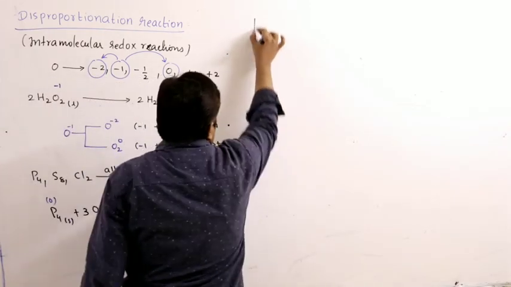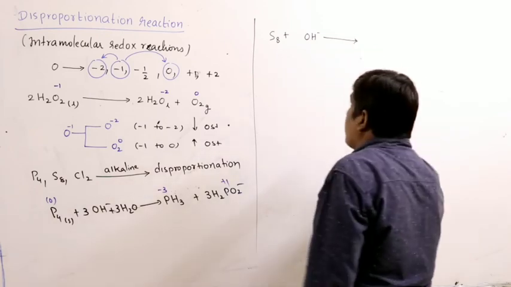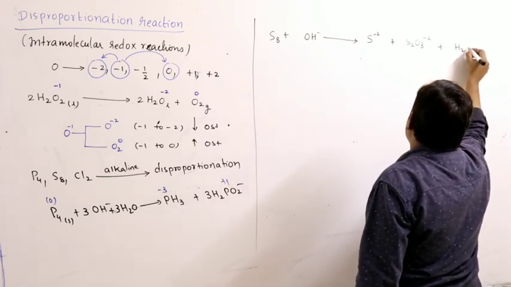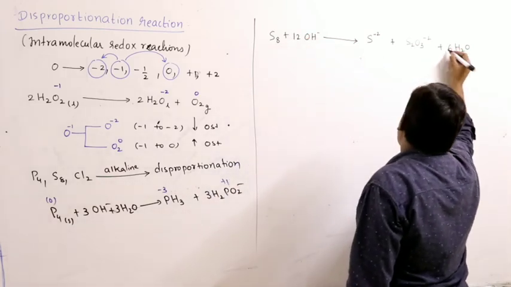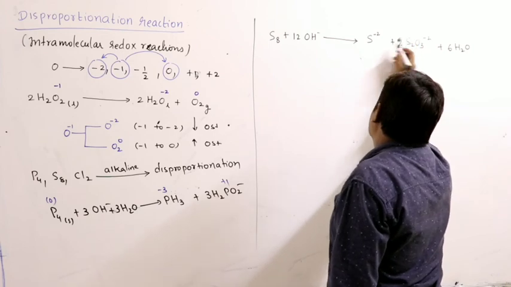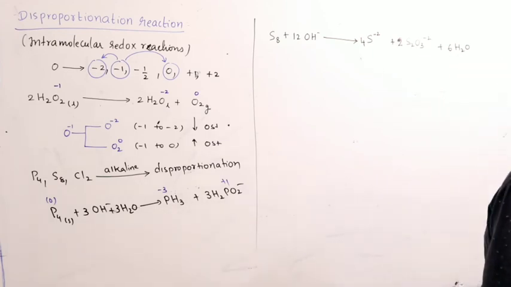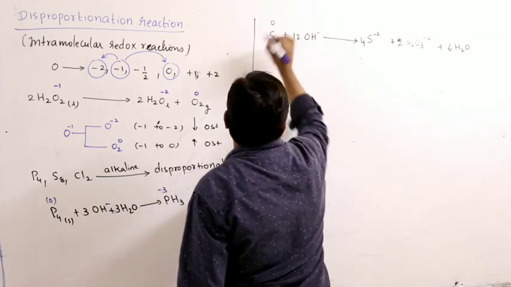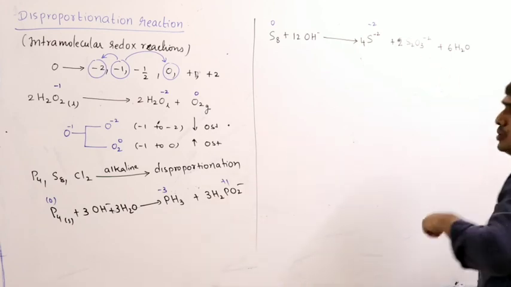Sulfur: sulfur in basic medium gives sulfide, S2-, and thiosulfate, S2O3 2-, and H2O. Balancing the atoms, the sulfur, the oxygens and the hydrogens. Now if I assign the oxidation states, sulfur in elemental state is 0, in sulfide it is -2, and in thiosulfate it is +2. 0 to -2 is a decrease in oxidation state, 0 to +2 is an increase in oxidation state.